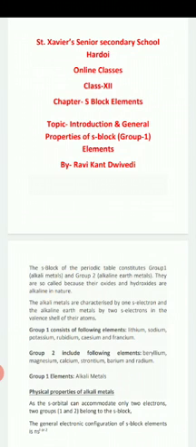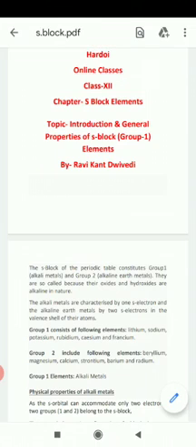Now we will discuss group first elements. In group first, the elements are lithium, sodium, potassium, rubidium, cesium and francium. And in case of group second elements: beryllium, magnesium, calcium, strontium, barium and radium. Now we will discuss separately group first elements, that is alkali metals.